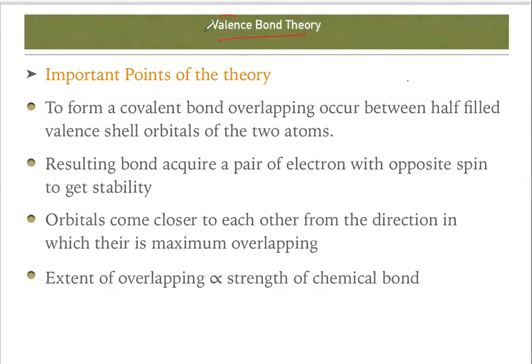See, understand what is the meaning of valence. Valence means the outermost electron. So the outermost electron will take part in the chemical bonds. So we'll go through the points one by one. The first point explains that to form a covalent bond, overlapping occurs between half-filled valence shell orbitals of the two atoms. You see, one of the examples I'm taking, let's suppose formation of hydrogen molecule.